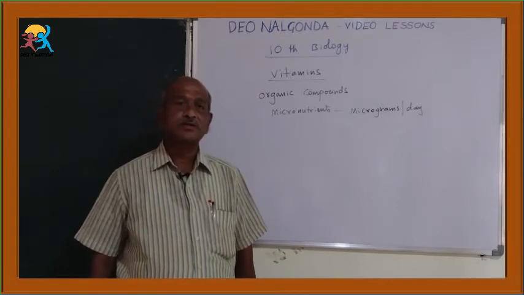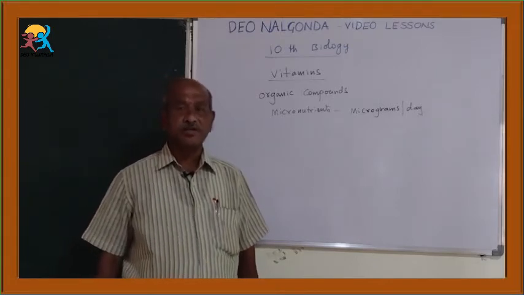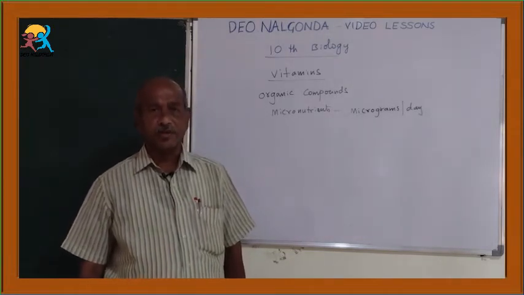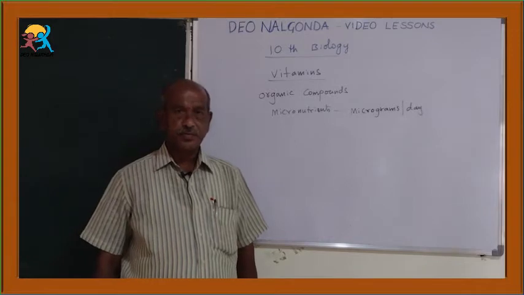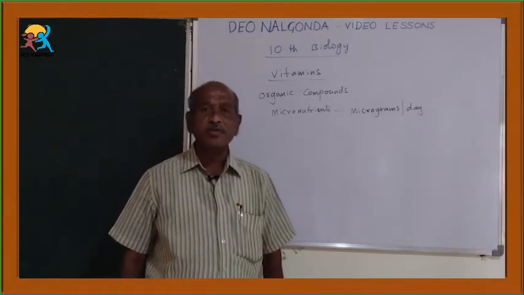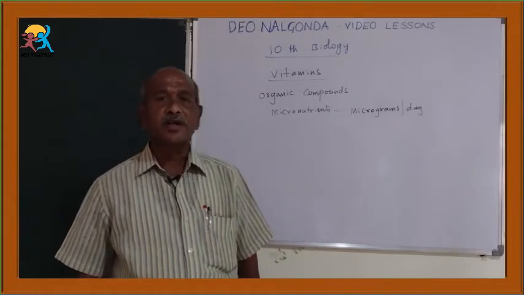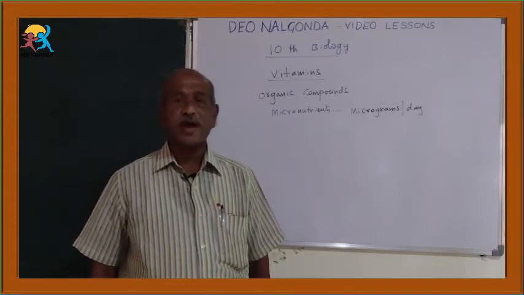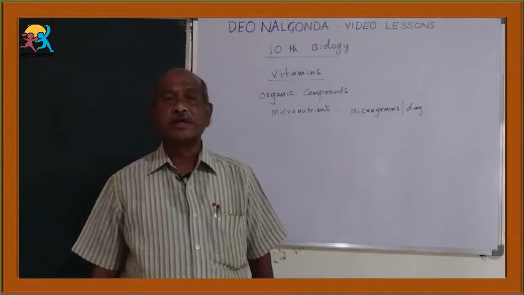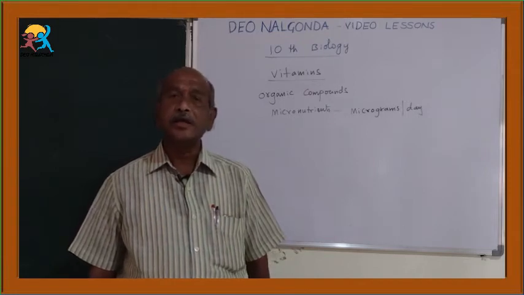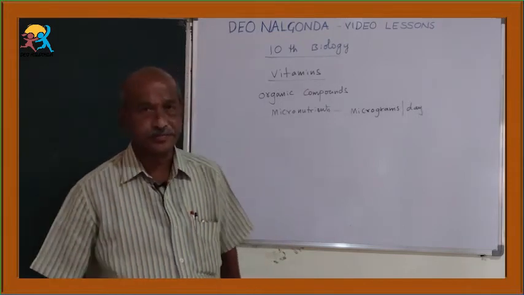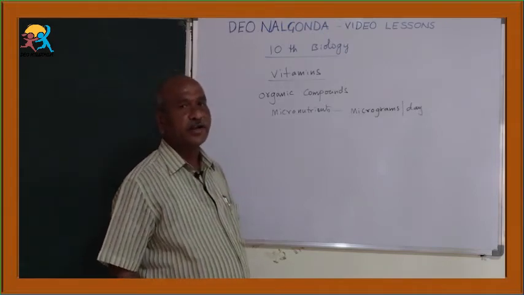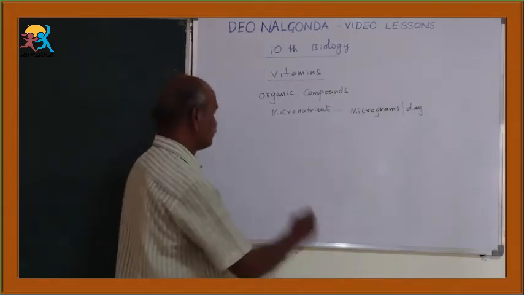One is water soluble vitamins, the second is fat soluble vitamins. Water soluble vitamins are B complex and C vitamin. Fat soluble vitamins are A, D, E, K vitamins. So, vitamins are classified into two types like that.